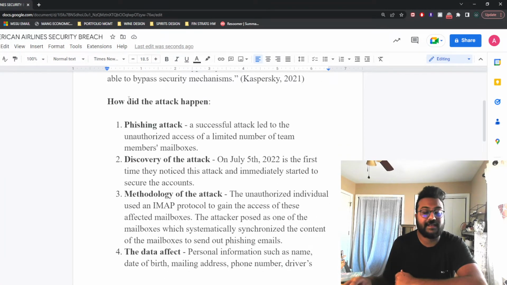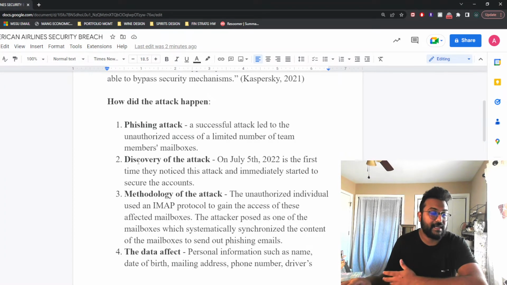So let's talk about how the attack happened. Firstly, it was a phishing attack, a successful attack led by the unauthorized access of a limited number of team members' mailboxes. So basically, the mailboxes of the team members that were working with American Airlines were breached, and they basically sent out links. And when a person clicked on the link, then the client or customer data was released to the attacker.